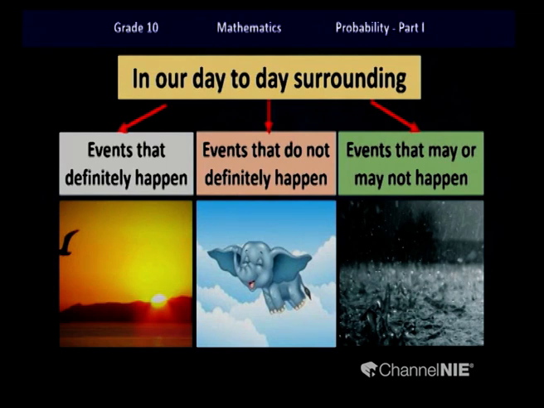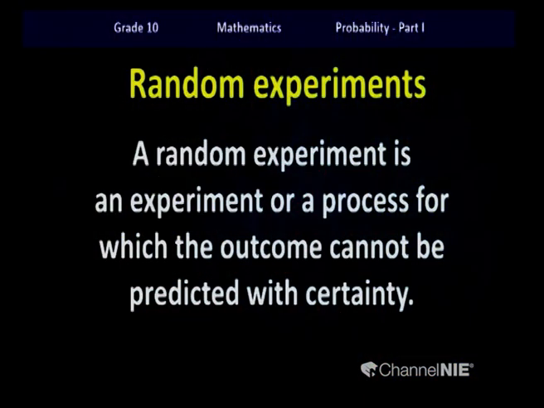Random events, we have discussed this in grade 9. So let us see what a random event is. Okay children, we identified 4 special features of a random experiment. I hope you all can remember them. Let's look at that one by one. A random experiment is an experiment or a process for which the outcome cannot be predicted with certainty.